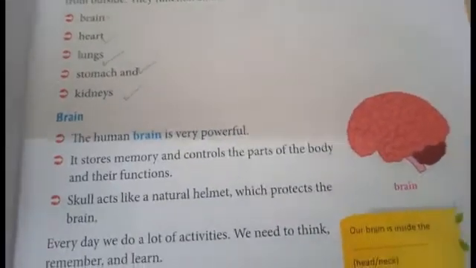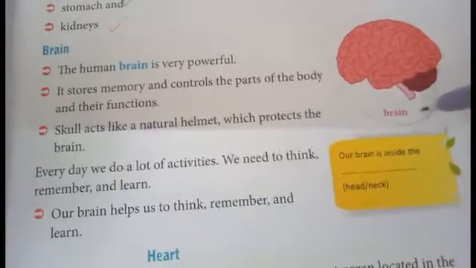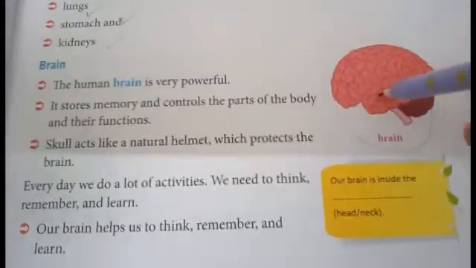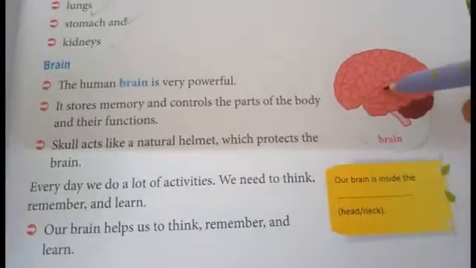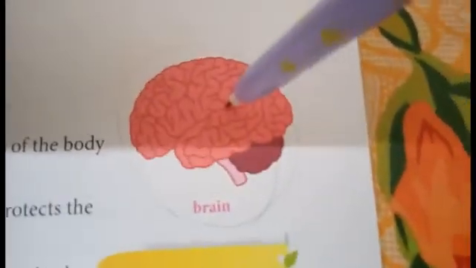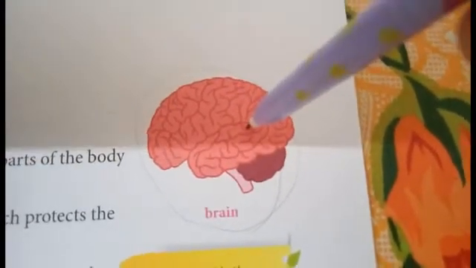Okay, children. So first we are going to see about the brain. So this is our human brain. It's very powerful, and what is the function? It stores memory, and it controls the parts of the body and their functions also.